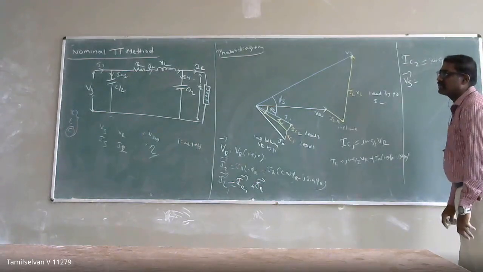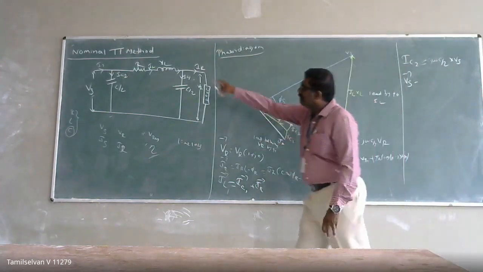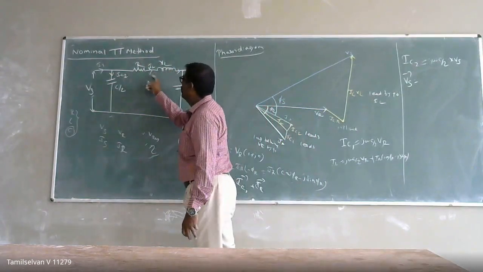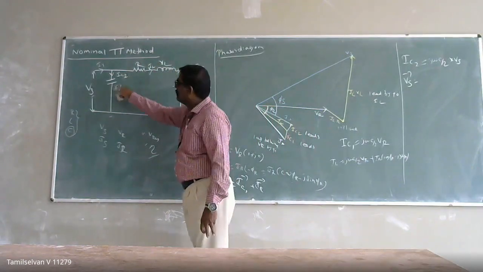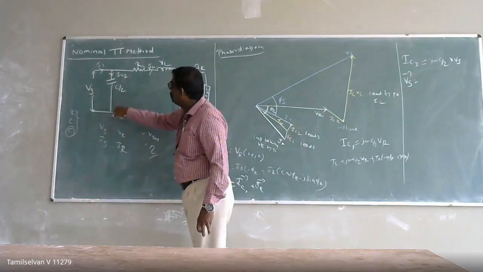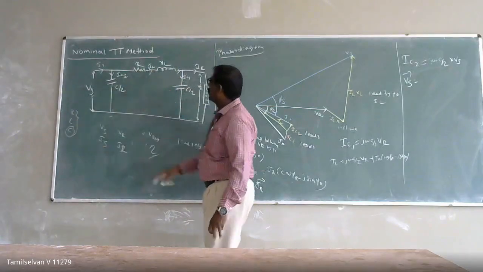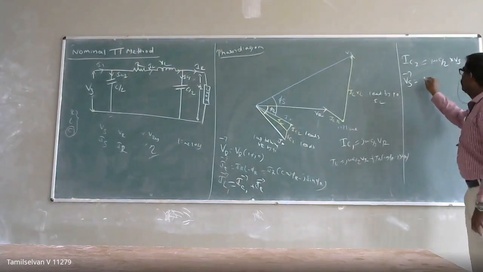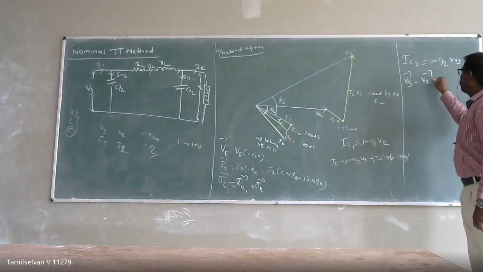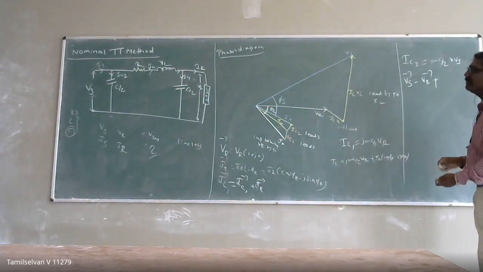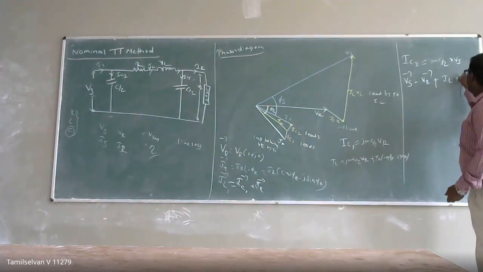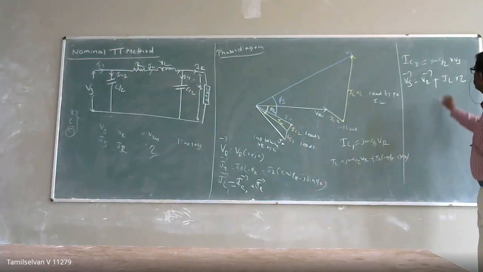What is your VS vector? What is the drop here? What is the drop at this point? VR drop plus the drop across your impedance. That is your VS, because at this point it will be VS, right? So your VS vector will be equal to your VR vector plus the drop across your impedance, that is IL vector into Z vector.